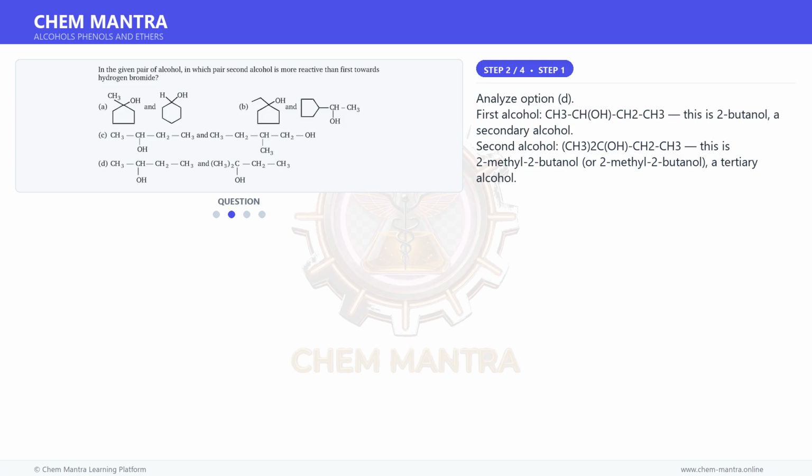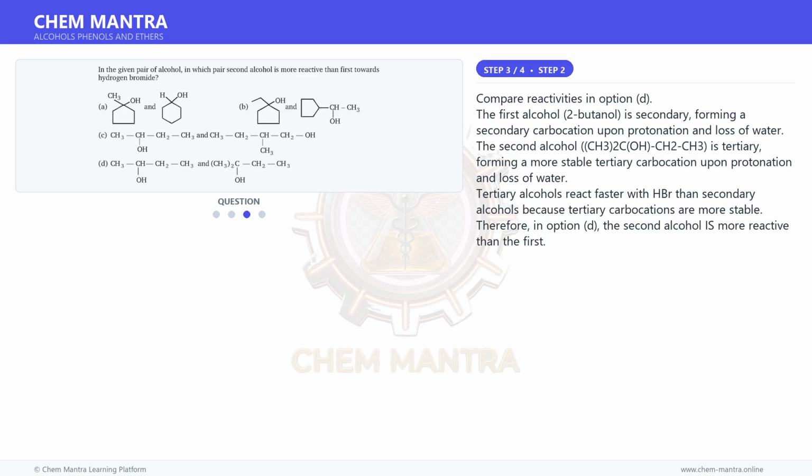Moving on to the next step. Analyze option D. First alcohol, CH3CH(OH)CH2CH3, this is 2-butanol, a secondary alcohol. Second alcohol, CH3-C(OH)(CH3)CH2CH3, this is 2-methyl-2-butanol, a tertiary alcohol.